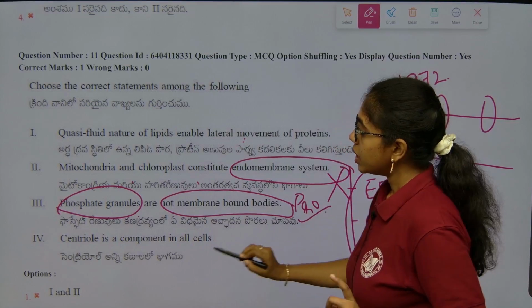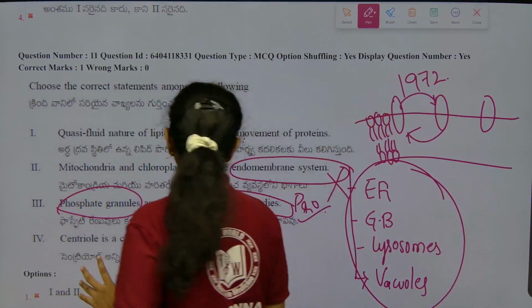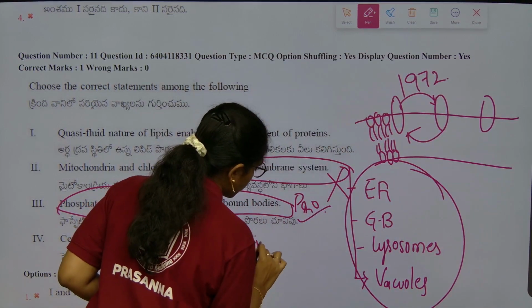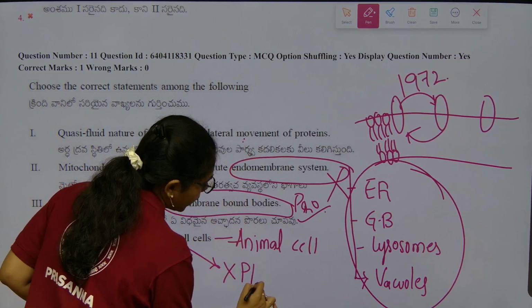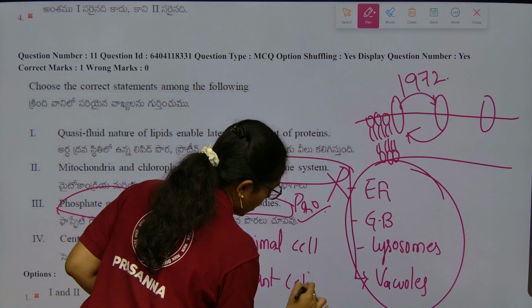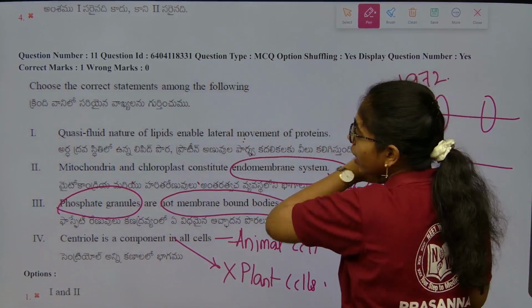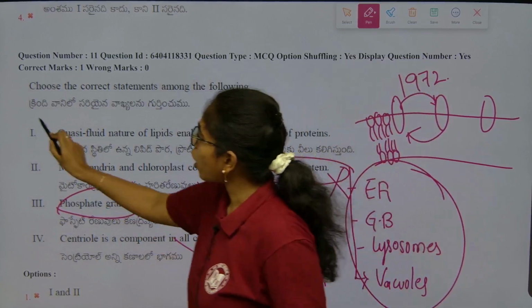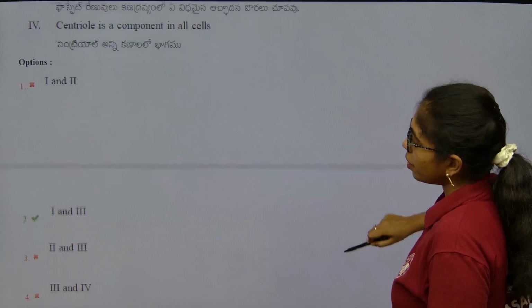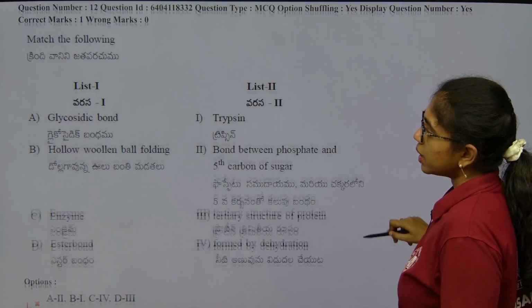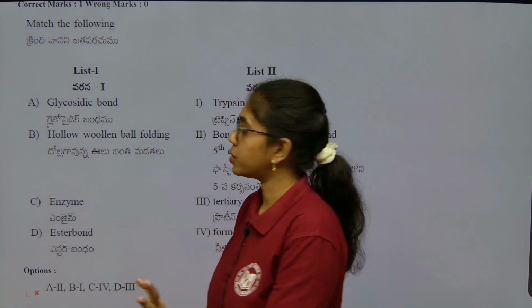Fine. Next, centriole is a component of all cells, wrong. Centriole is present only in animal cells. Centrioles are absent in plant cells. Fine, clear, beta? This is all about this question. So, he asked us to find the correct statements. Correct statements are option 1 and option 3. Fine. Next, if we have to look into this, it is again a match the following type of question from biomolecules.